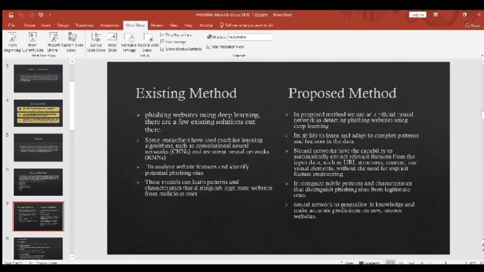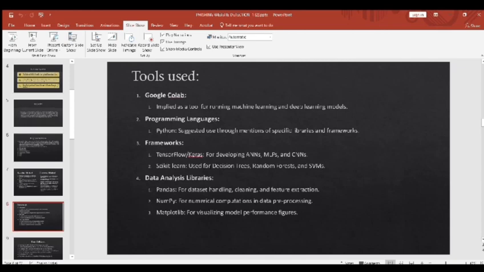In the proposed method, we use artificial neural network, ANN, in detecting websites using deep learning. It has the ability to learn and adapt to complex patterns and features in data. It automatically extracts relevant features from the input data such as URL structures, content, visual elements without the need for explicit feature engineering. We used tools like Google Colab for running machine learning and deep learning models.